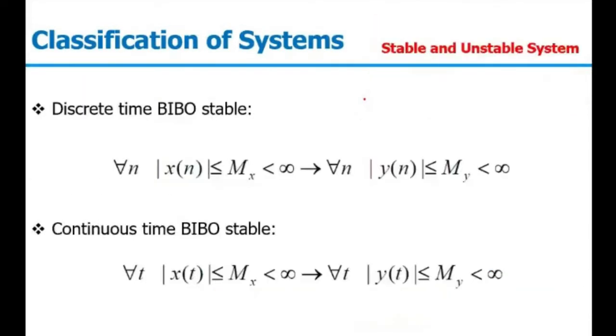Mathematically speaking, we have been given a system response y(t) or y[n]. In terms of discrete signal, we have been given y[n], and for continuous time signal, the system response will be y(t), which depends on x(t).